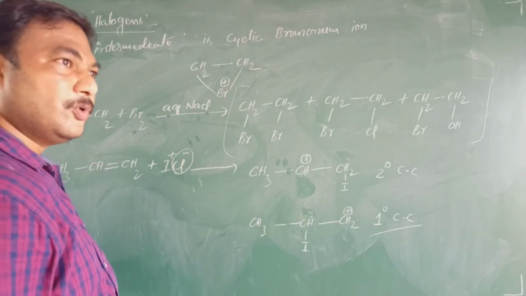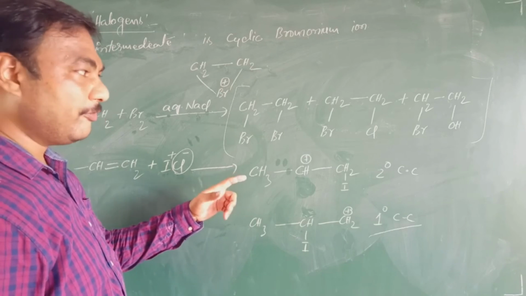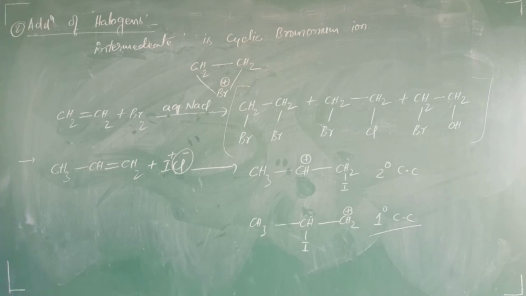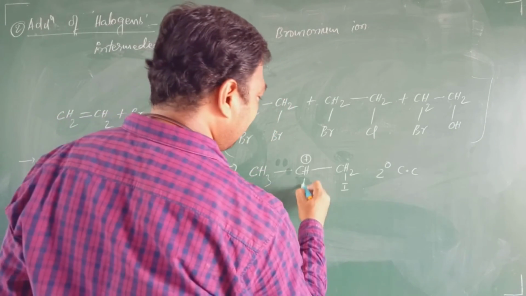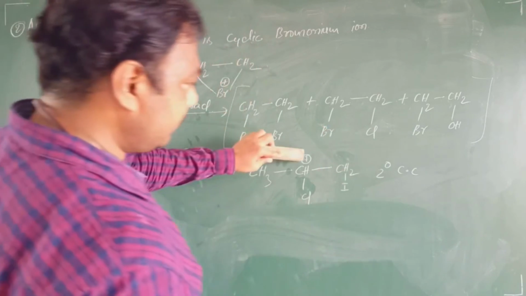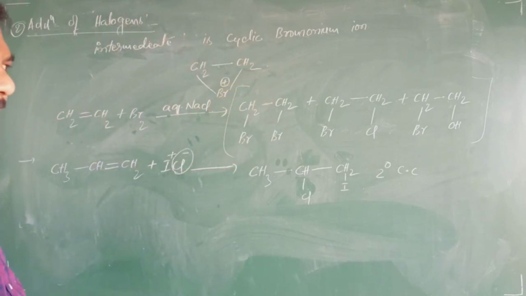Among these two, which one is more stable, students? Secondary carbocation is more stable, therefore which one will be readily formed? Secondary carbocation will be readily formed. Therefore, this is our product. Now the chlorine will be attached. Right, students? Okay. This is our product.